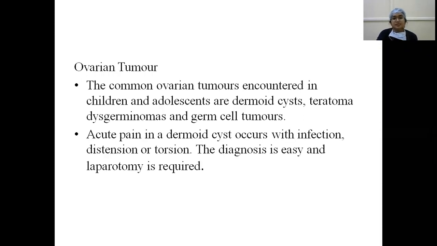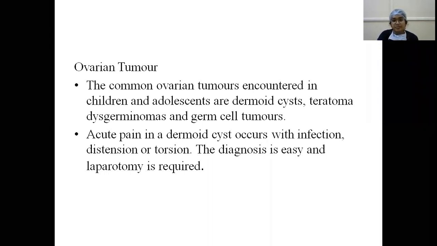Ovarian tumor, as we know, the most common ovarian tumor encountered in children and adolescents is dermoid cyst. Teratoma, dysgerminomas, and germ cell tumors. Acute pain in dermoid cyst can occur with infection or distension or torsion. The diagnosis is easy and laparotomy is required.